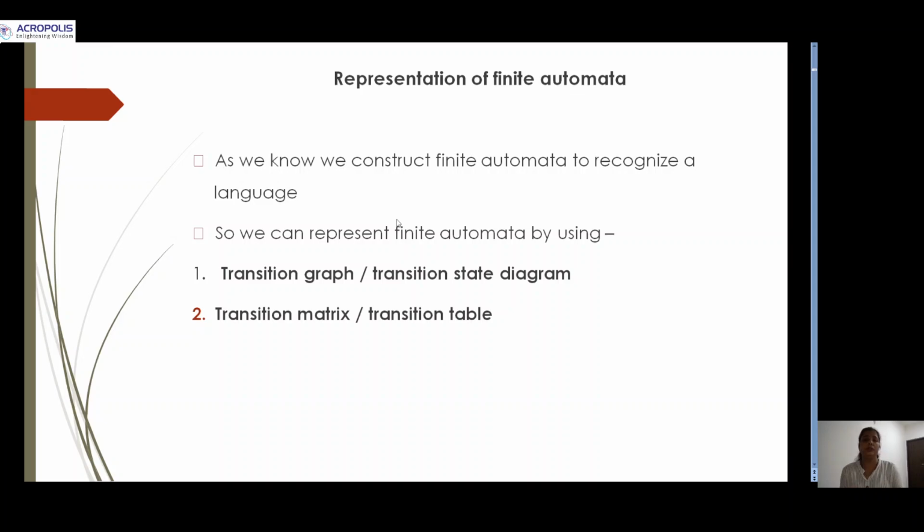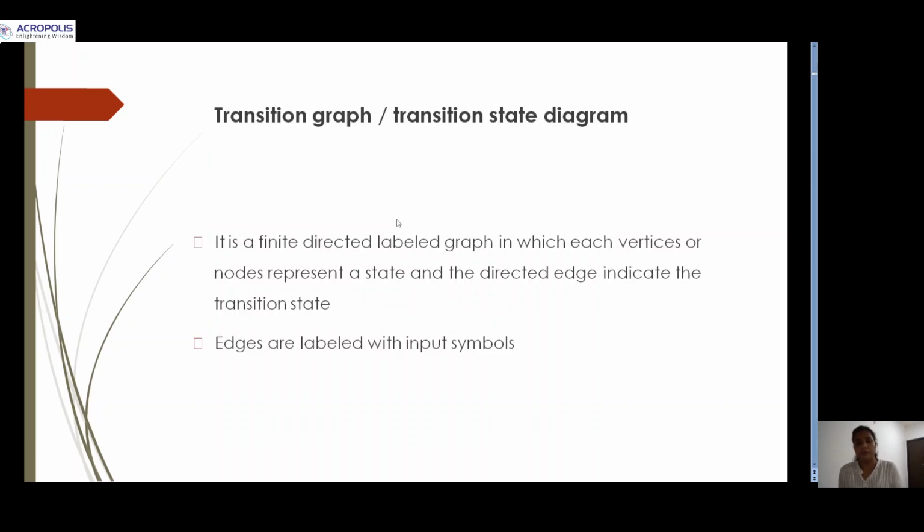There are two ways to represent finite automata. One is the transition graph or transition state diagram, and another one is the transition matrix and transition table. Now we will discuss the transition graph. Basically, what is a graph? Graph is a collection of nodes and vertices.